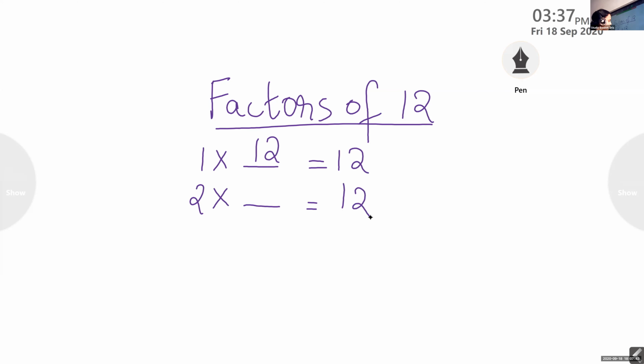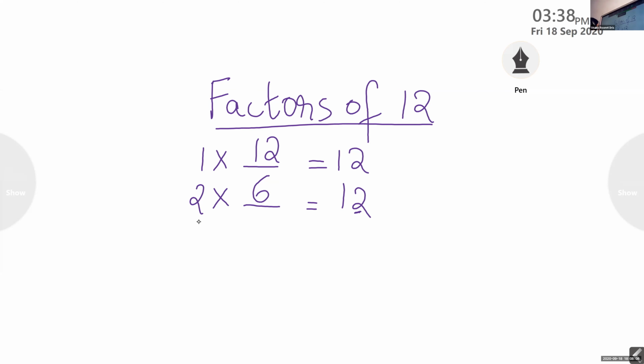Yes, Manu. 6. Yes, 6. I know the divisibility rules. Children, you can use the divisibility rules also here. The last digit is an even number. That means this is divisible by 2. So in the table of 2, you can multiply with a number so that you will get the product as 12.